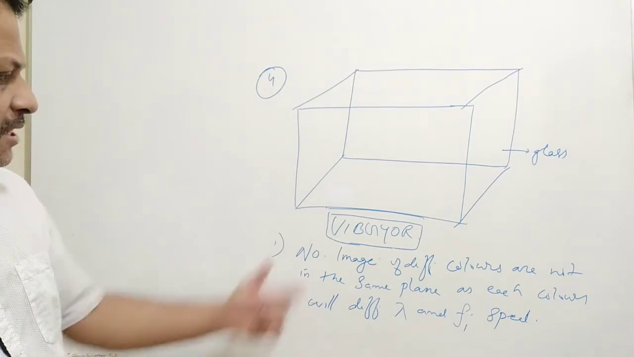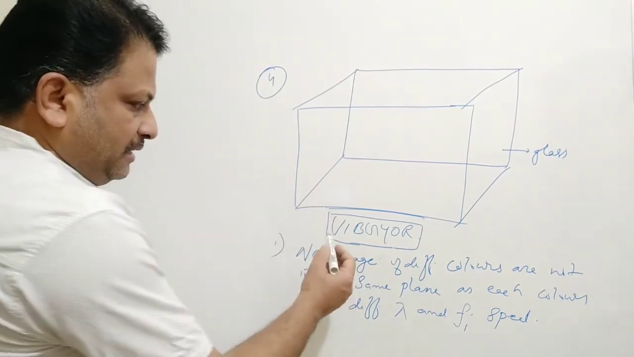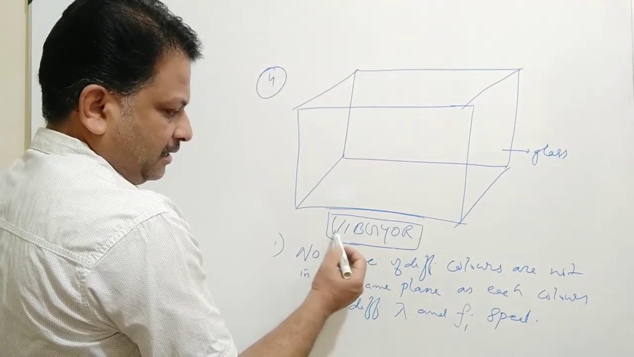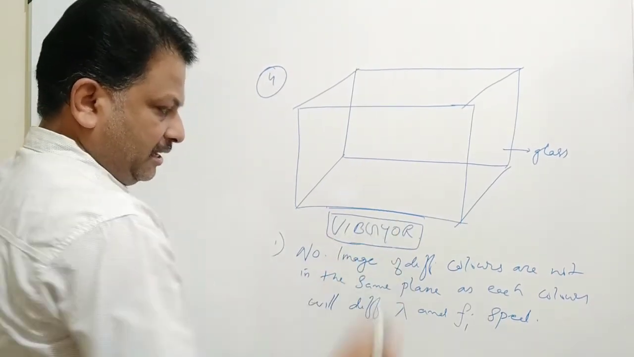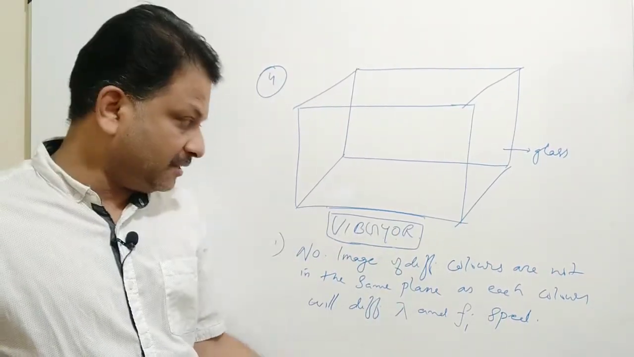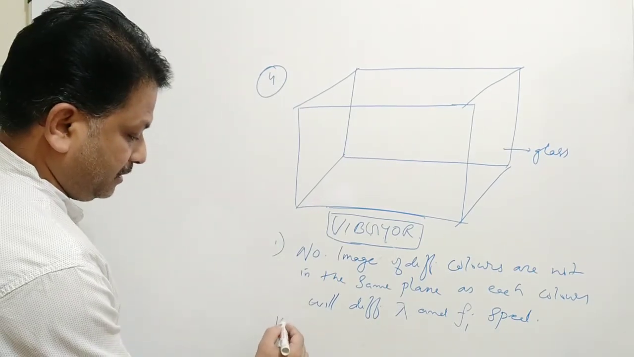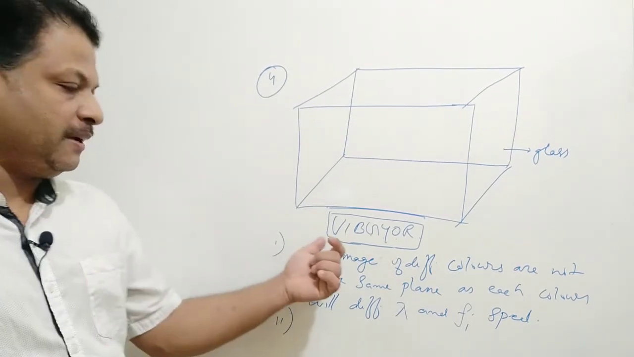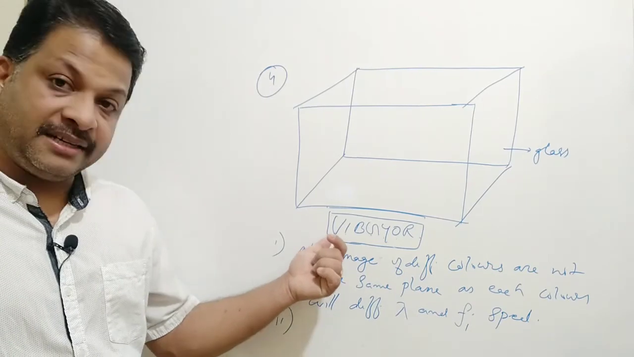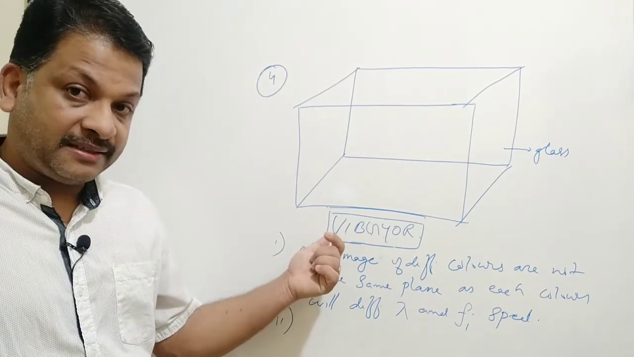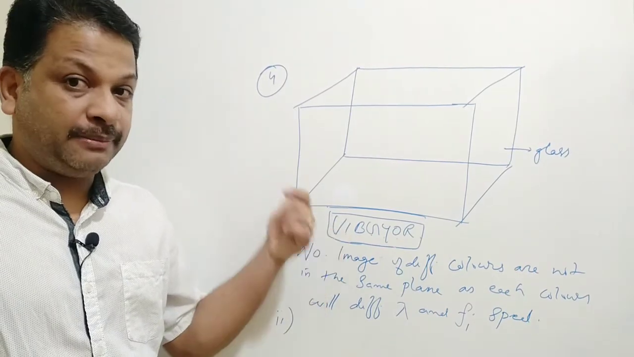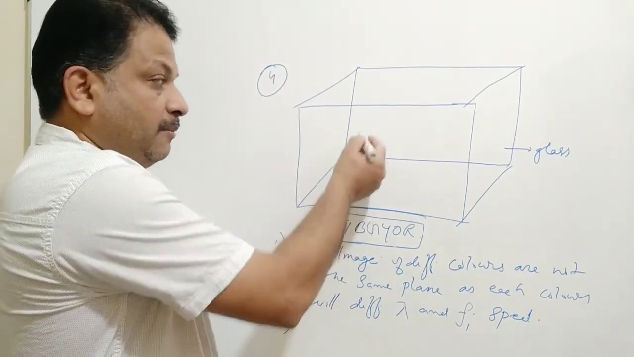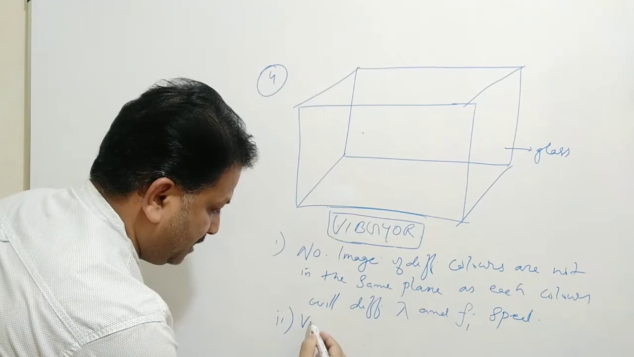Now which letter appears to be raised among all these 7 letters colored in different colors of violet, indigo, blue, green, yellow, orange, red? Which color appears to be raised? That's our second question. Which color will appear to be raised? Violet color, right? Violet has the maximum deviation. Violet has the least speed and maximum deviation, and as a result violet will appear to be raised.